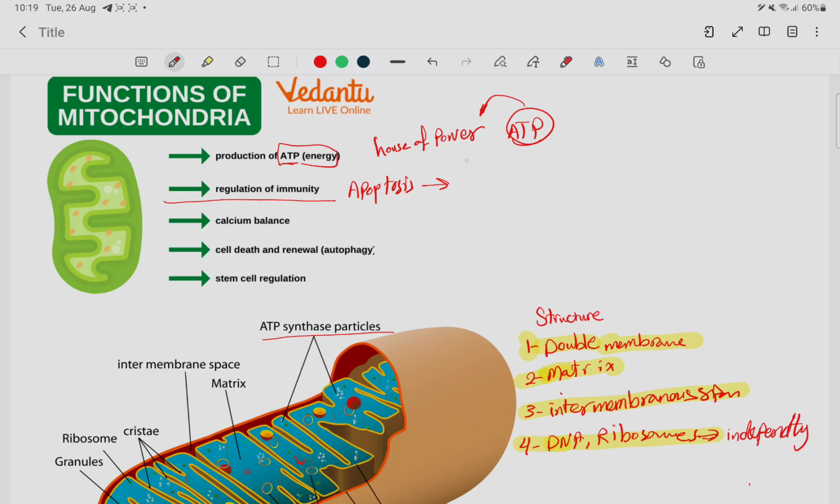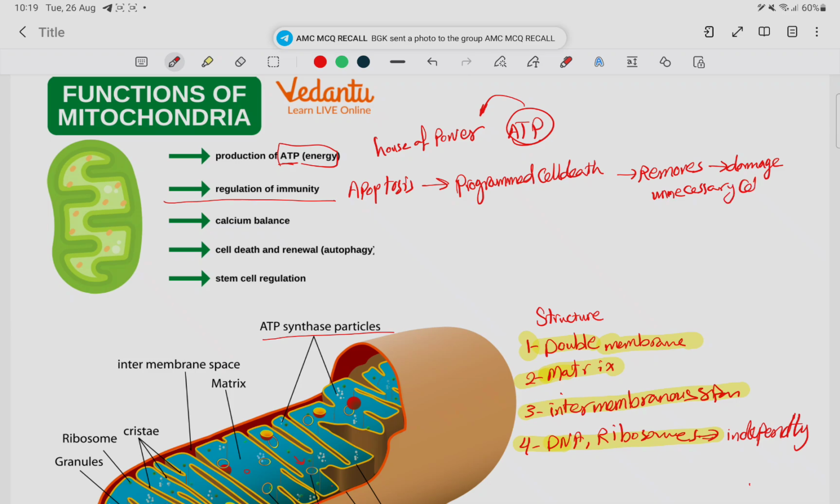Apoptosis means programmed cell death. So it removes unnecessary cells.